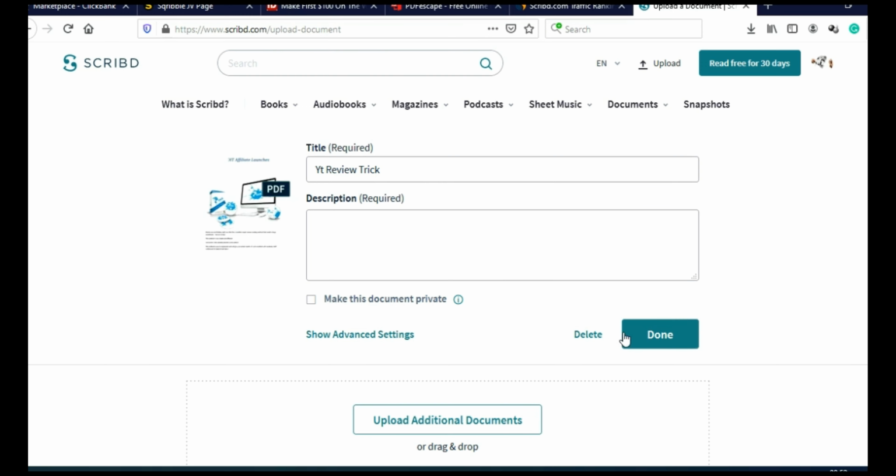And after you finish, just click here on Done, and you will upload this ebook on Scribd. And what you can also do is promote this ebook on related Facebook groups, on Twitter, on Pinterest, on Instagram, on related forums, on related blogs, and so on and so on. And in that way, you will drive even more free traffic to this ebook, and even more people will download this ebook, and even more people will click on your affiliate link and potentially buy that product, your affiliate product that you are promoting. So this is how you do affiliate marketing as a beginner and drive free traffic to your affiliate offers.